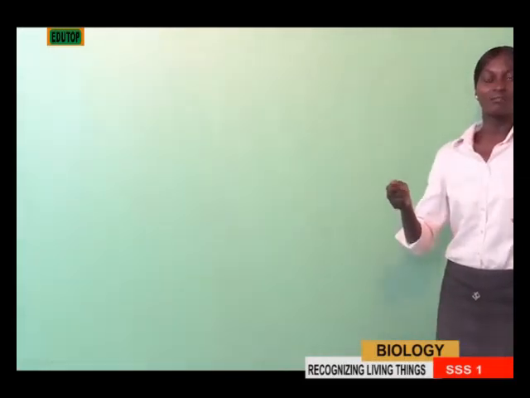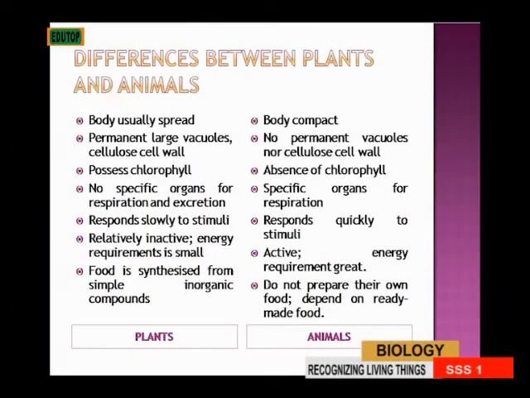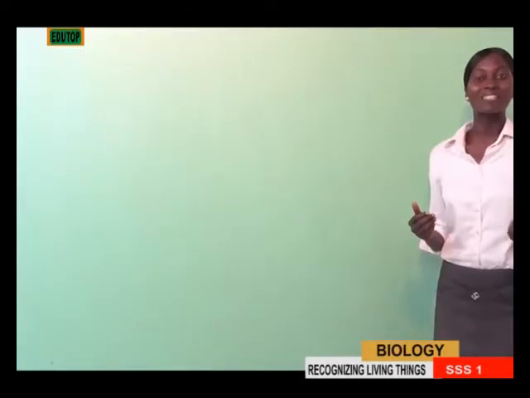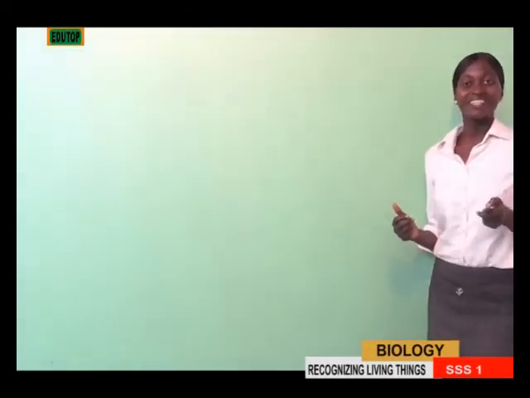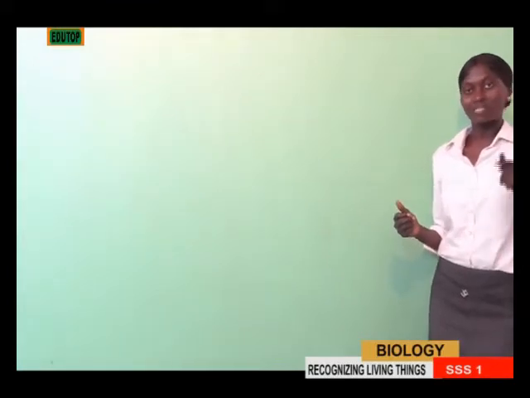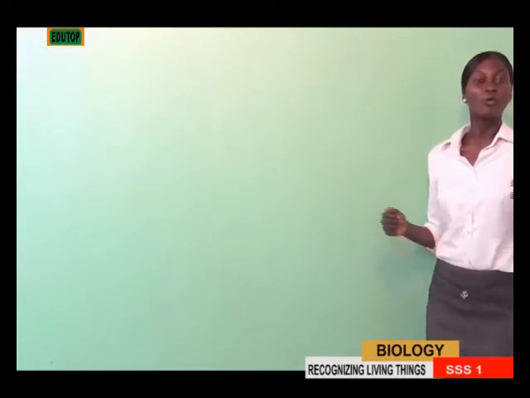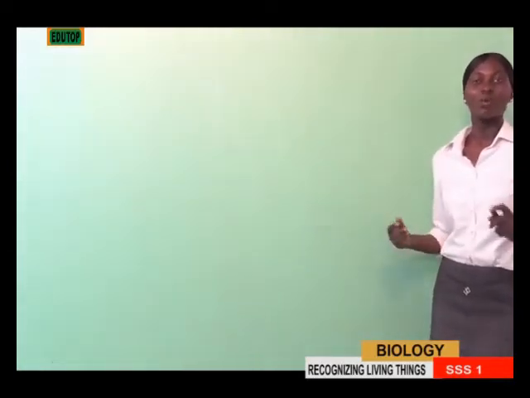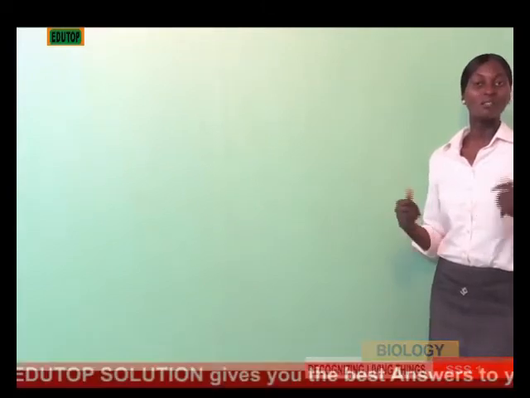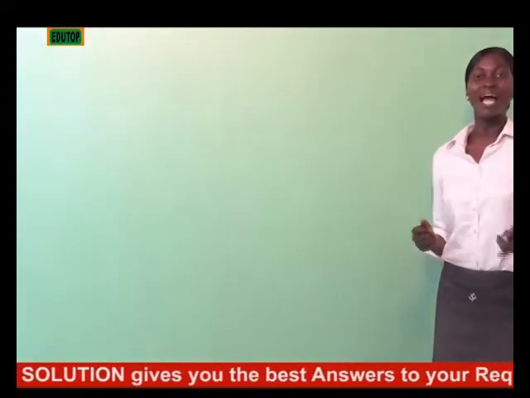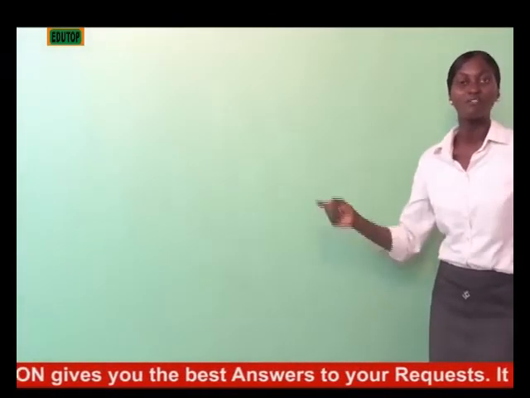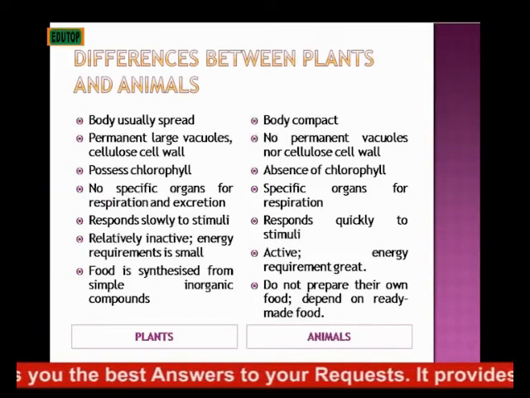For instance, let's say somebody takes a cutlass and cuts a part of a plant. Before you really see the effect of that cutting on the plant, it will take several hours. But an animal will quickly respond by either running or shouting. So plants are very slow in responding to stimuli, while animals are very active. Before it even touches the animal, it has responded.